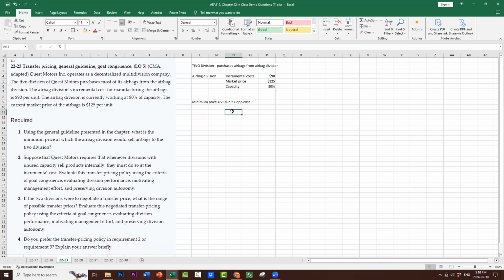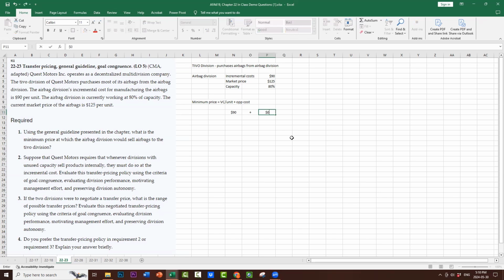So variable cost in this case is $90, and we have to add in the opportunity cost, which is the contribution margin that would be lost if they sold. Right? So if they sold to the TiVo division, what would they lose?